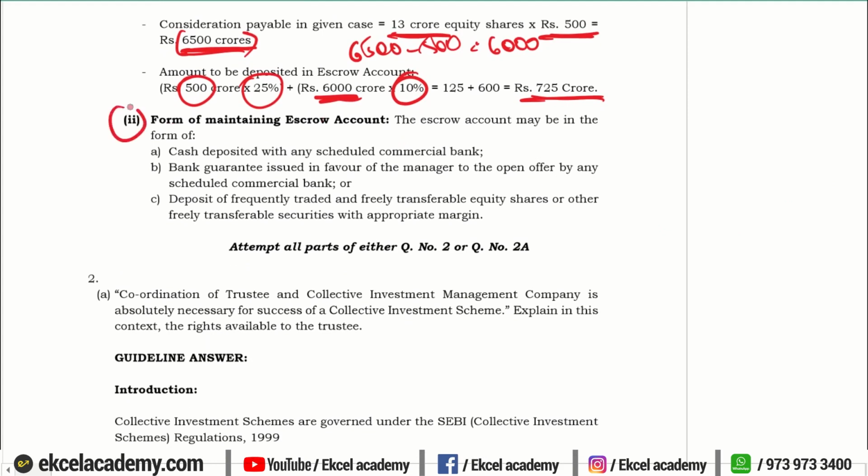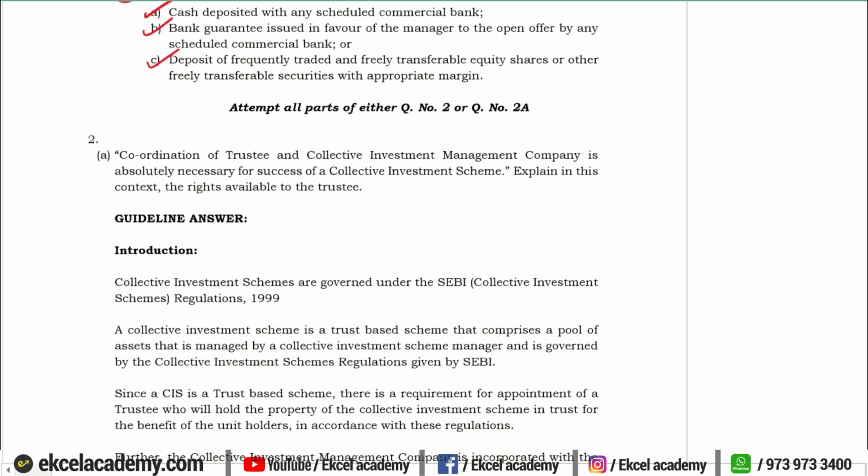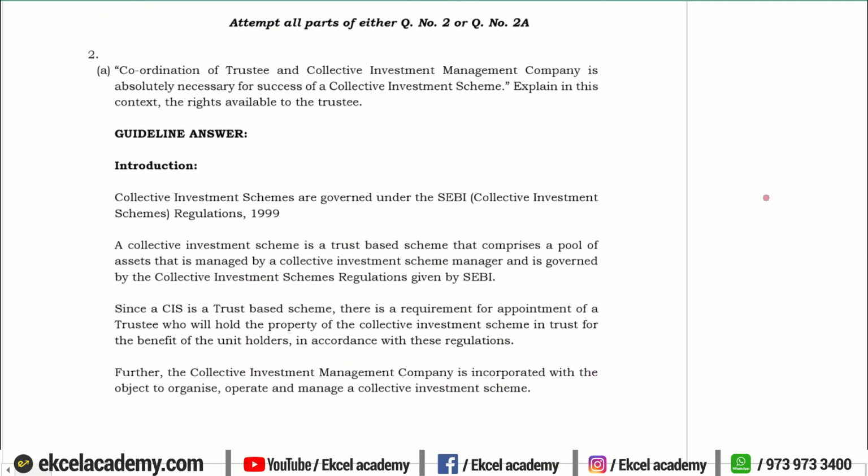Then second sub question was, what is the form of maintaining the escrow account? It is a theory based question, which we know that it is either by cash deposit, bank guarantee, or deposit of your securities that are frequently traded. Right? So only one question was a practical question, other questions were direct questions. So don't get scared by reading the question. See the sub questions, what they are asking from you. Right? Moving to question 2A.